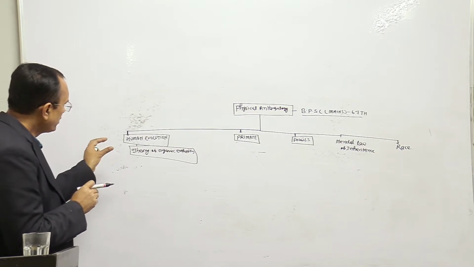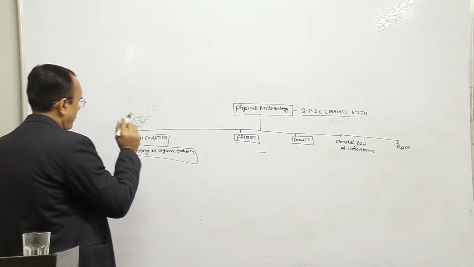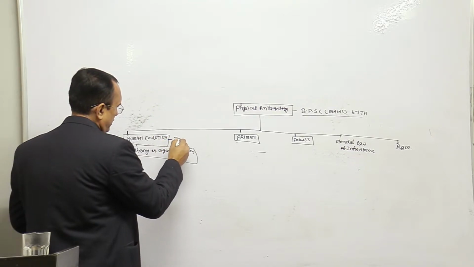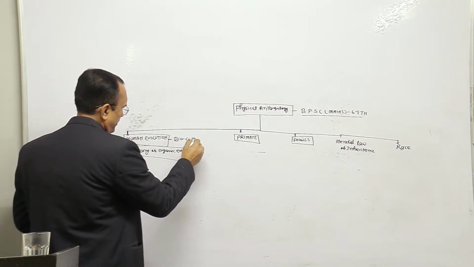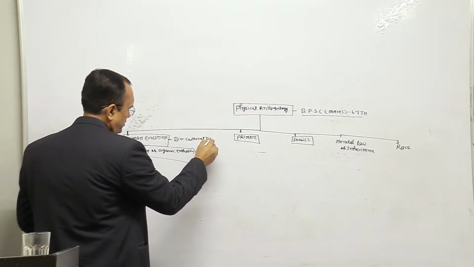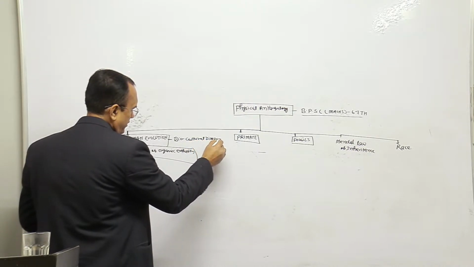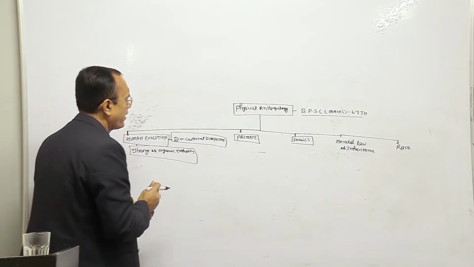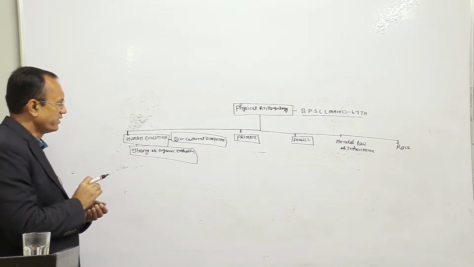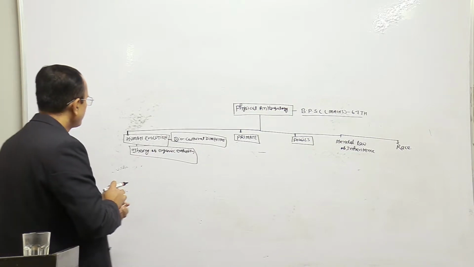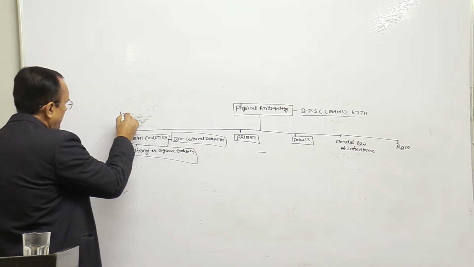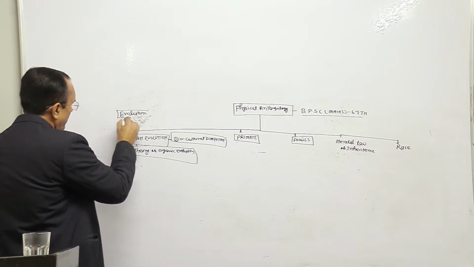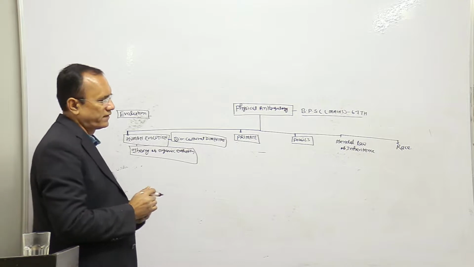So when we study human evolution, the biocultural dimension is mentioned in our syllabus, right? So first you try to study evolution. What do we mean by evolution?